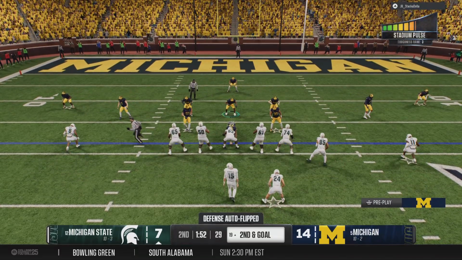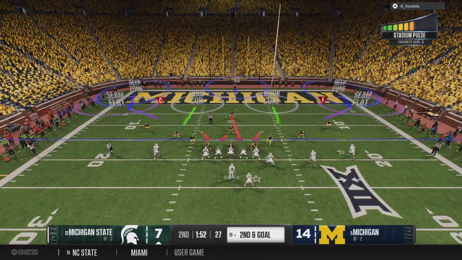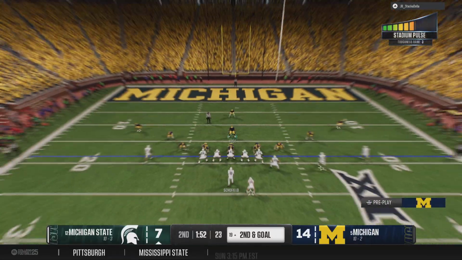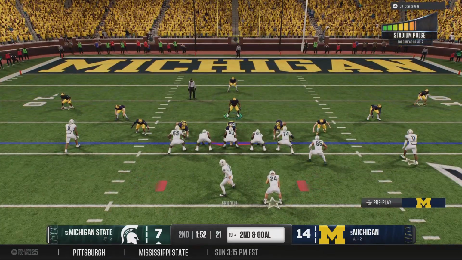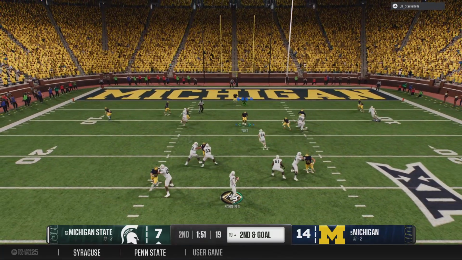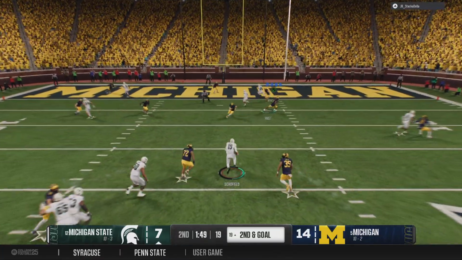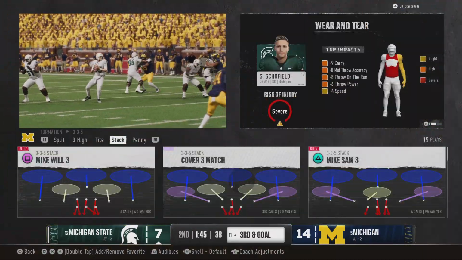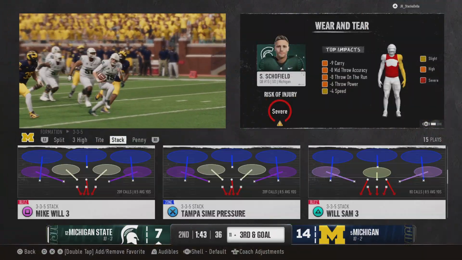Second down and goal. Linebackers maybe trying to confuse the line with some movement. Second down, we're going to throw it. The pocket breaking down. That's a nice scramble there, a big gain, but not enough for the first down.